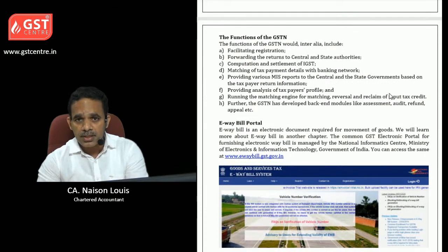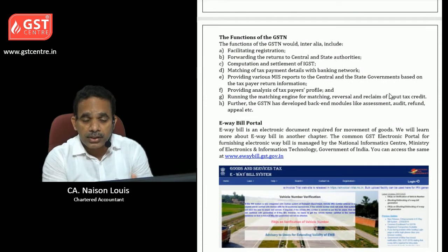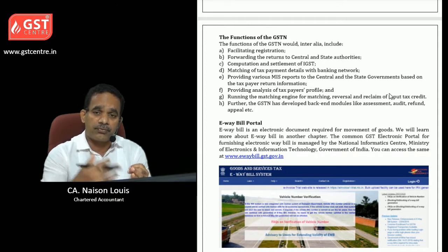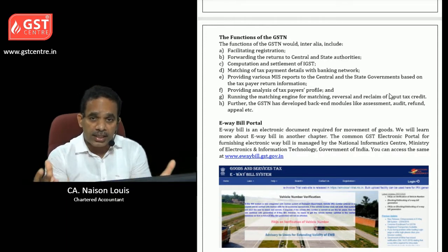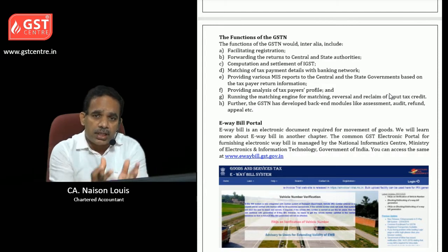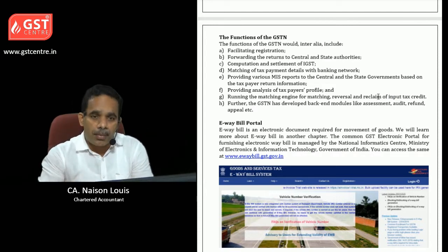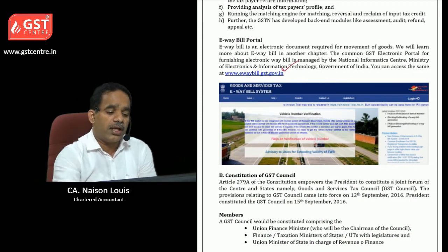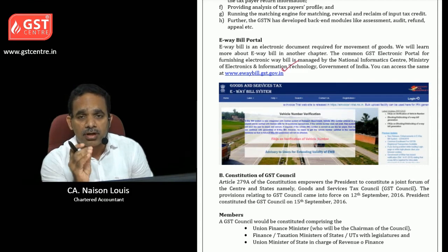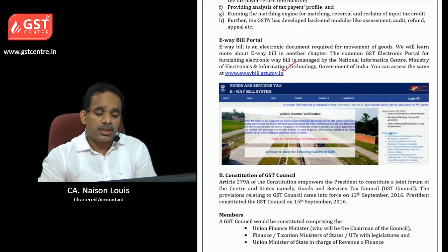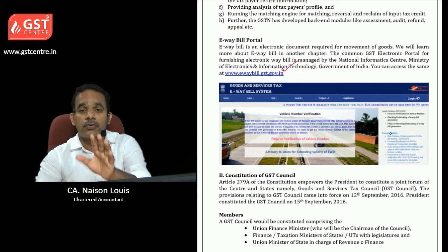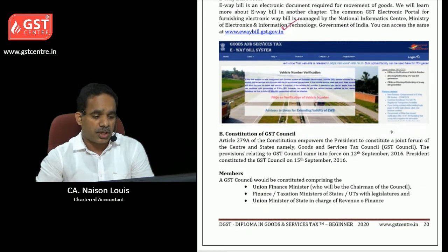What is the purpose for which we need to use it? We need to do registration, file GST returns, pay taxes, and file applications for refund and other reports. For everything we need to use this website, which is the common portal. Then there is a separate e-way bill portal, where you generate e-way bills for movement of goods. We will learn e-way bill in another chapter.